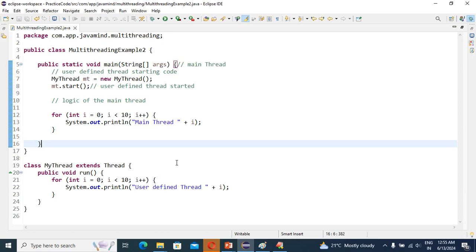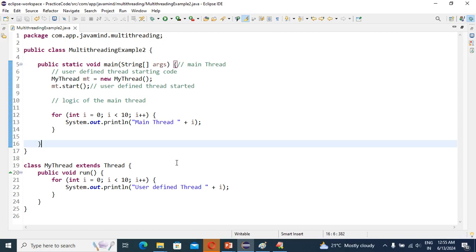Two threads. So the thread scheduler will decide which of them executes first. We can also say the thread scheduler is the point of contact that decides which thread will execute first.